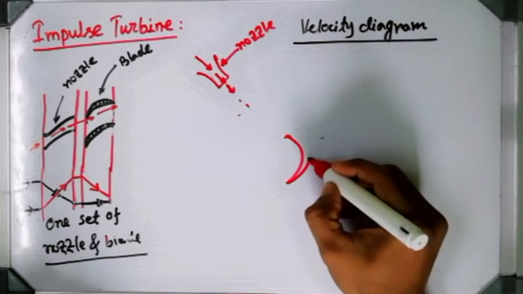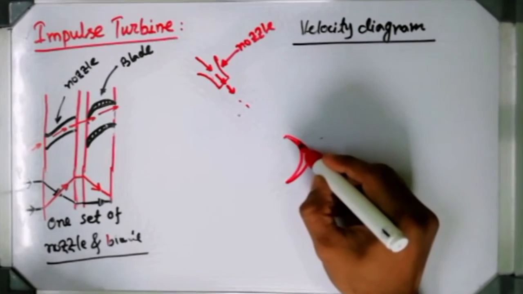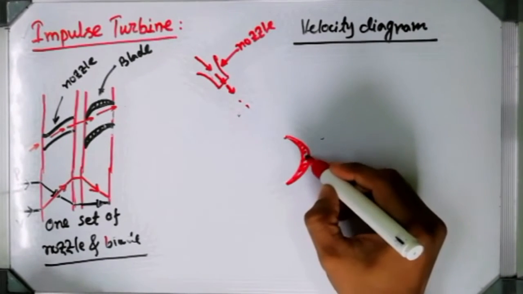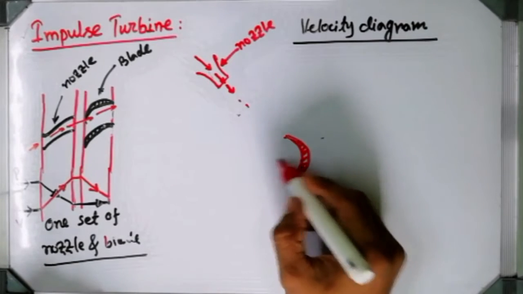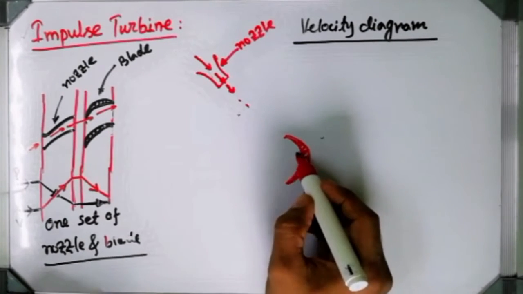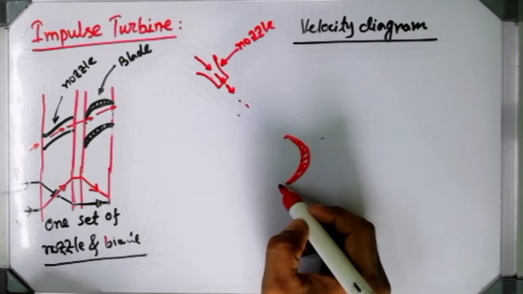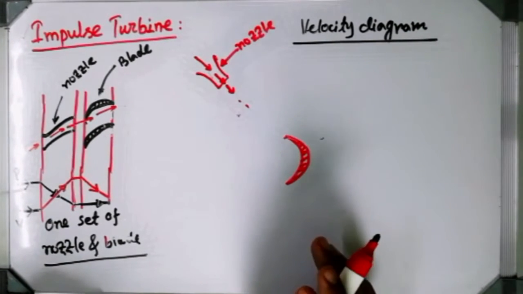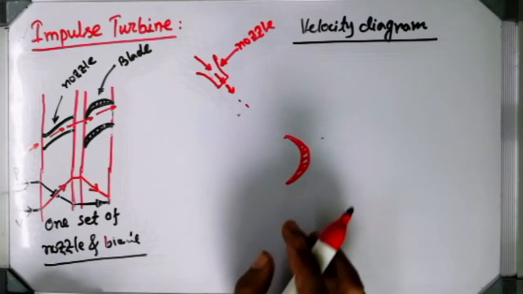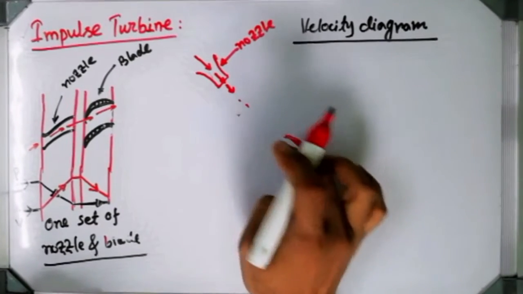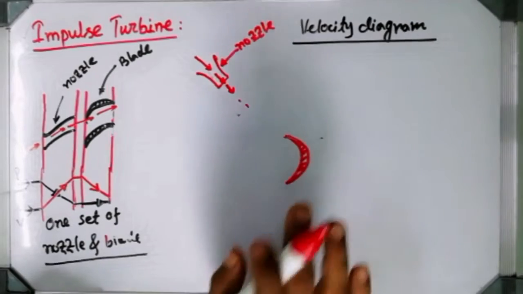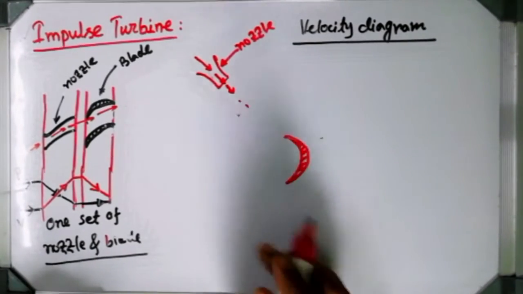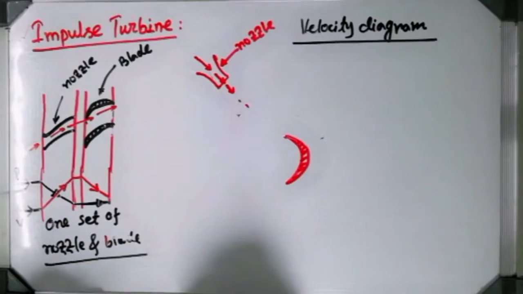All the time the turbine blades for an impulse turbine will be symmetrical. That means if we consider the inlet angle and the outlet angle, they will remain the same in most cases. If it is not mentioned, always consider the blade angles symmetrical, inlet and outlet, for an impulse turbine. Okay, now the steam is coming like this.